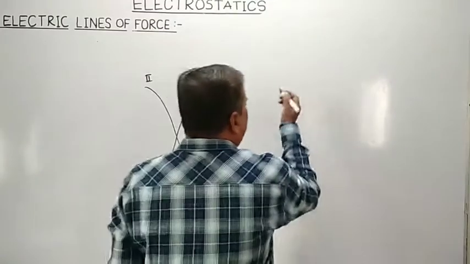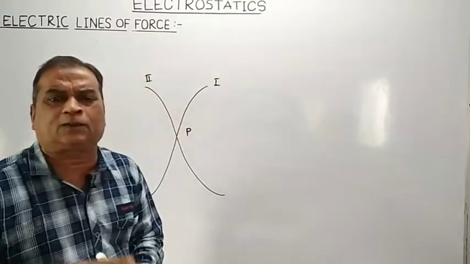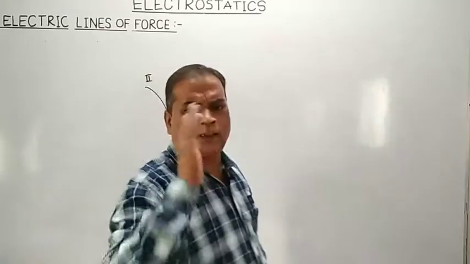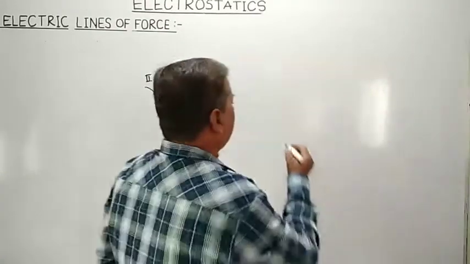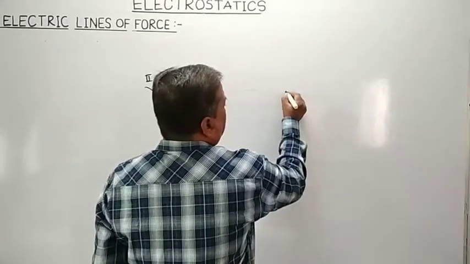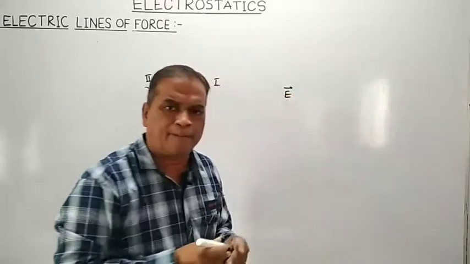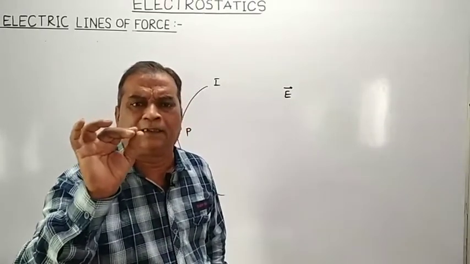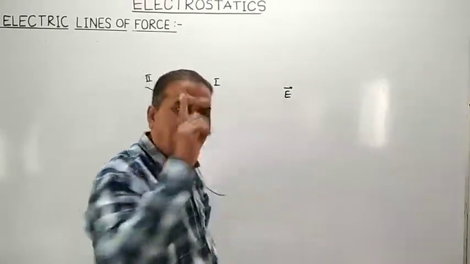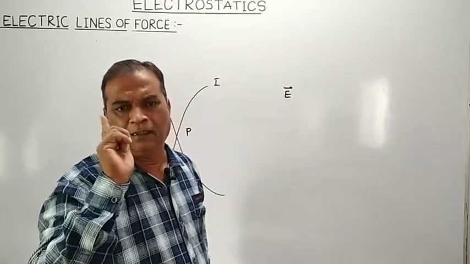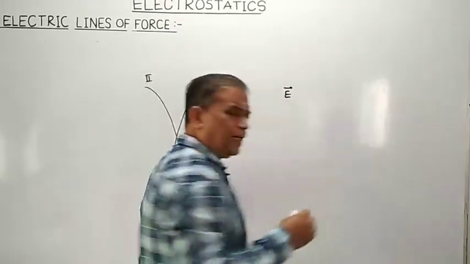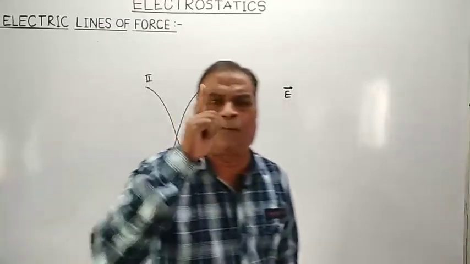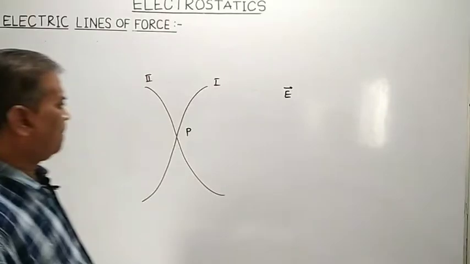Remember, as far as electrostatics is concerned, it has its own basic laws, and as per the basic rules of electrostatics, the electric field intensity at a given point will have a unique direction. It means in the region of electric field, intensity has one and only one direction.